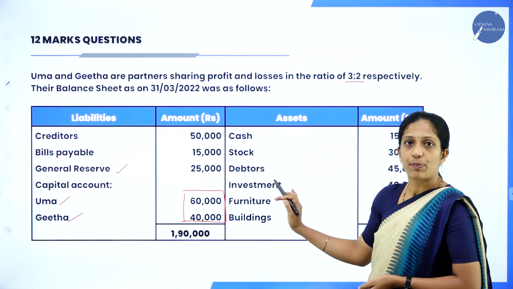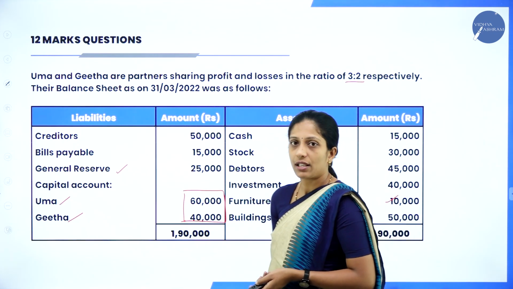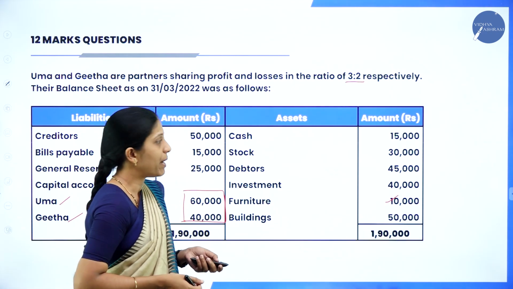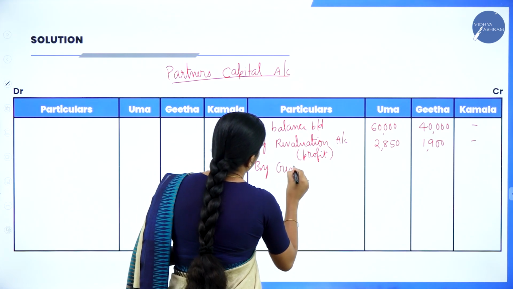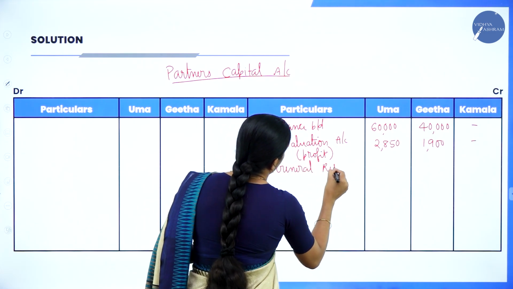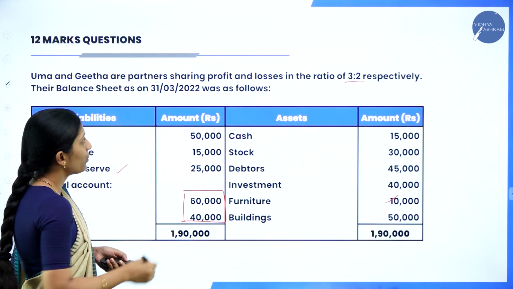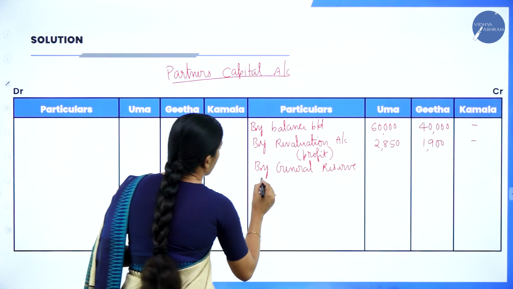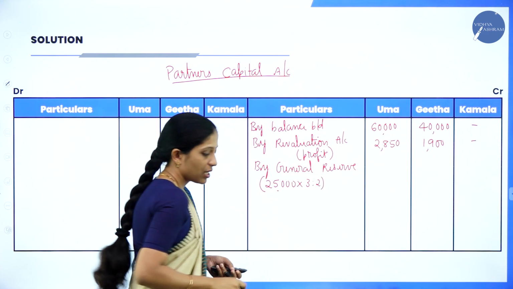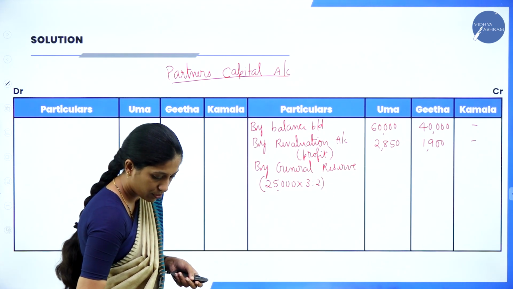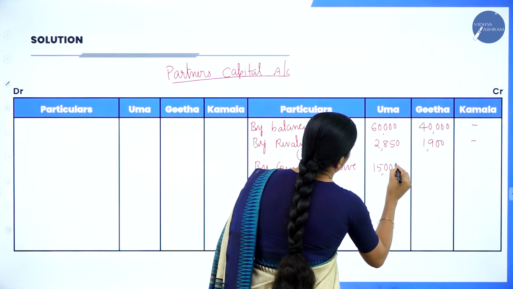On the asset side, you might get a profit and loss account also, so you have to check the whole balance sheet. We have general reserve of 25,000. We have to distribute it among the partners. So how do you write? By general reserve. The general reserve amount is 25,000 into their profit sharing ratio 3:2. When you distribute 25,000 into 3 divided by 5, I'll get 15,000 and 10,000.